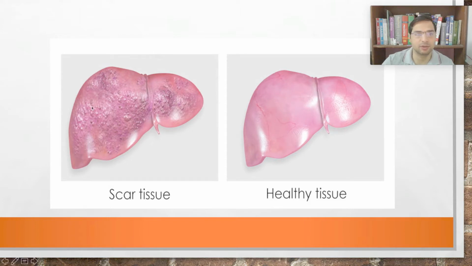It leads to formation of scars, right? The fibrous bands around the healthy remaining hepatocytes, and those look like these nodules. You can even feel them when you palpate the liver over the abdomen, right? Then you can also feel these nodules.